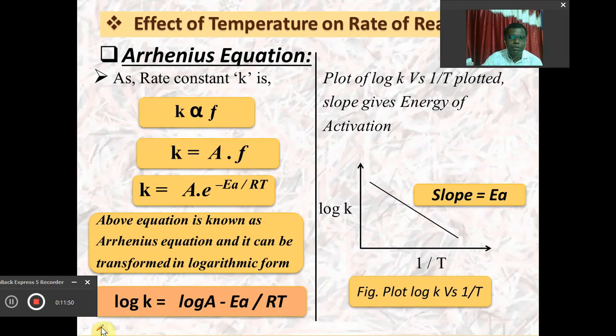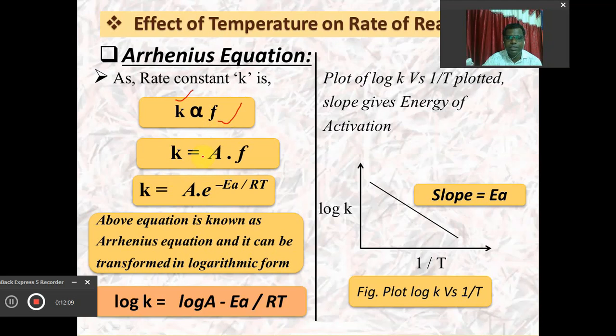The rate constant and the fraction of molecules converting into the transition state are directly proportional. If this fraction is more, the rate constant will be more, and the rate of reaction will be more. So this proportionality sign can be removed with the help of this A.